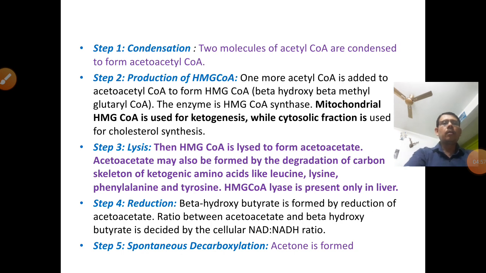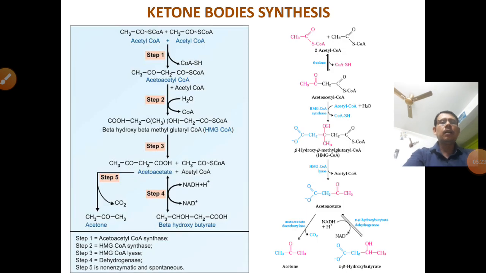First of all, ketogenesis, the formation of ketone bodies. Generally, five steps are involved in this reaction. First, condensation, then production of HMG-CoA, hydroxymethylglutaryl-CoA. Number three, lysis. Number four, reduction and spontaneous decarboxylation. So we start from the condensation. The two molecules of acetyl-CoA are seen in the pathway of the ketone bodies.